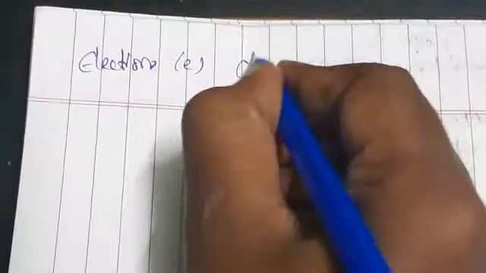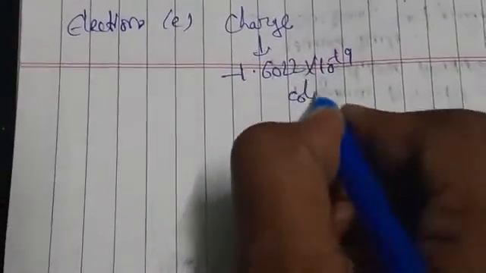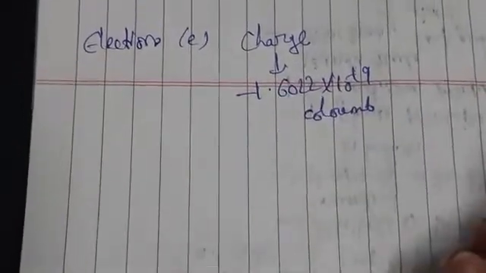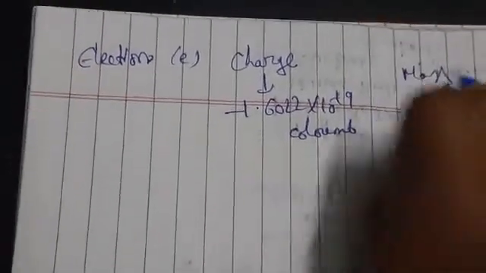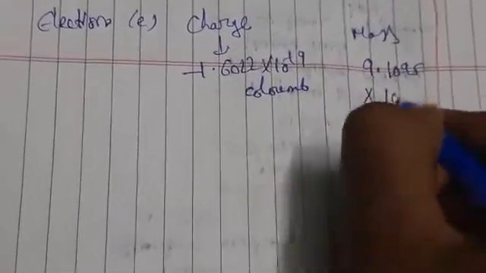Now let us see the charge and also the mass. Taking the electron, which is denoted by small e, it has charge minus 1.6022 into 10 to the power minus 19 coulomb, and mass 9.1095 into 10 to the power minus 31 kg.